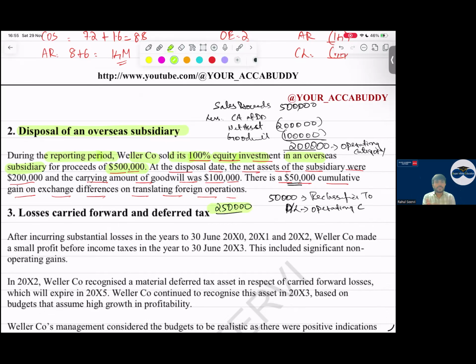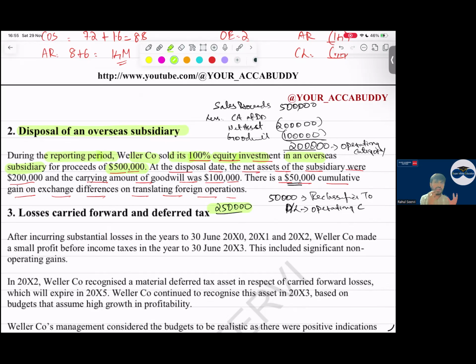Simple question. We have to explain as well as calculate. Calculation we have done. What is the explanation? As W company has sold 100 percent equity investment in an overseas subsidiary, that means control is lost. If control is lost, gain or loss will arise, and the gain or loss is recorded in operating category in the P&L. So the gain or loss is calculated as the difference between sale proceed less the carrying amount at disposal that includes net asset plus goodwill. As there is no NCI, it's 100%, so NCI impact will not be there. Then I say the gain is 200,000.